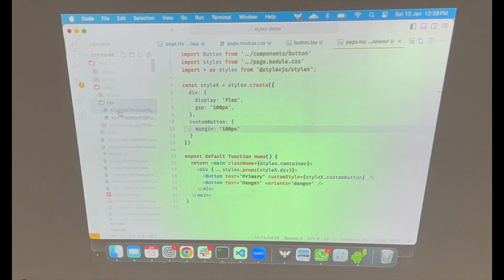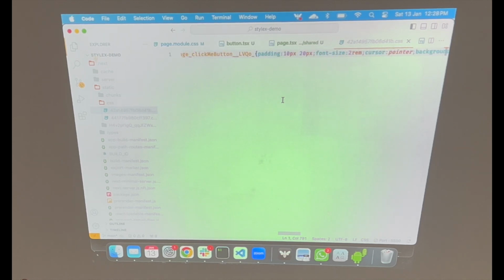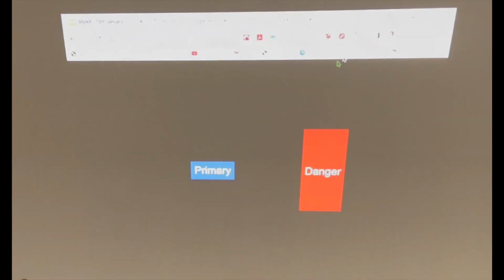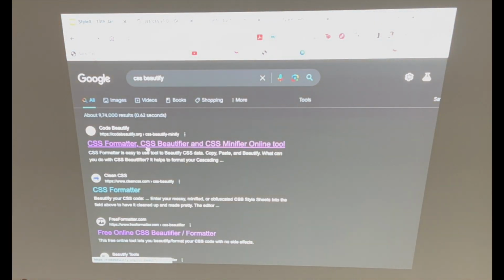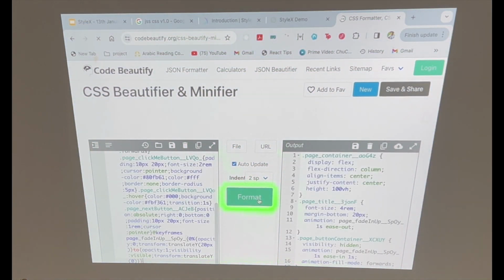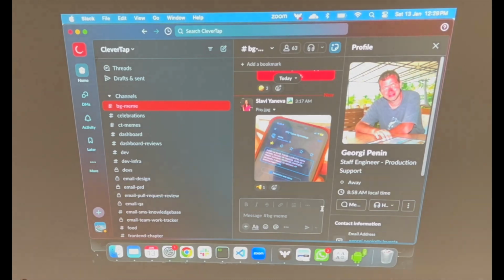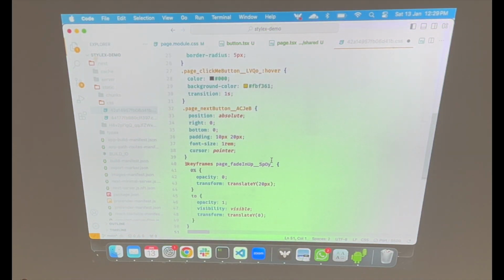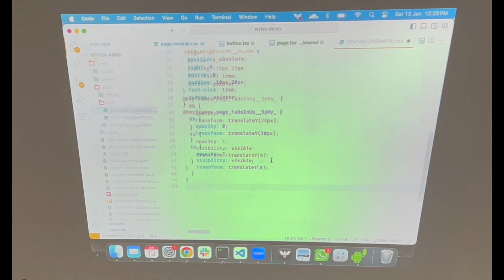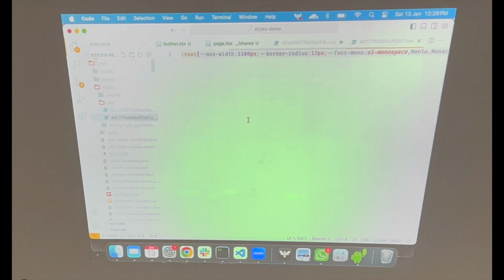Static, see this looks very ugly at this point. Let me beautify this. Hope internet works, okay, perfect. Is this the one? I don't see. I think it will be this one.